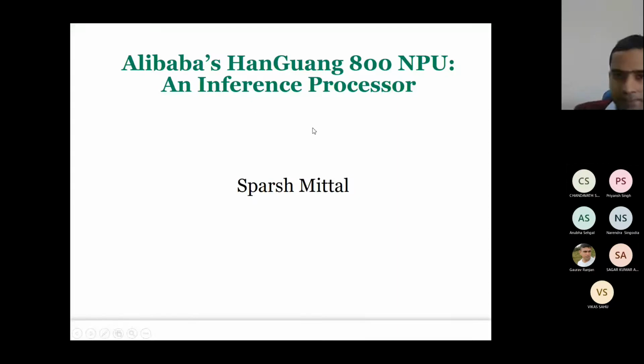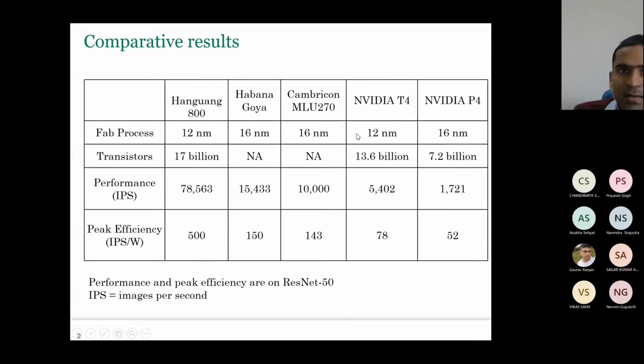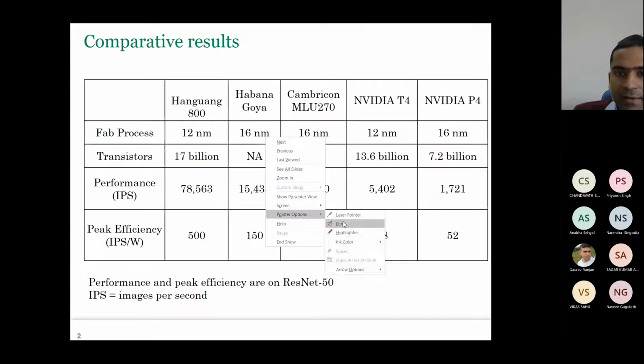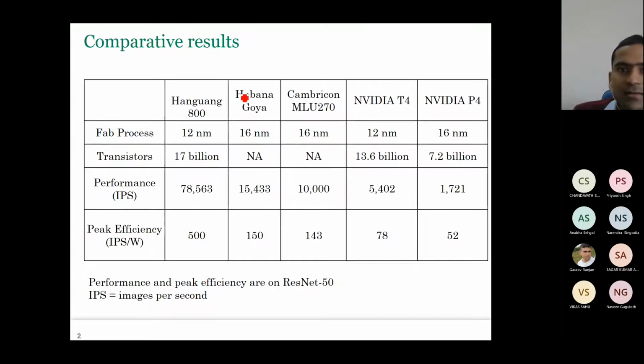Han-Guang NPU, which is used for inference. So here is the comparison before we go ahead. We have discussed Goya. We have mentioned T4. We know already a little bit about GPUs. This one we have not discussed. This is another startup.